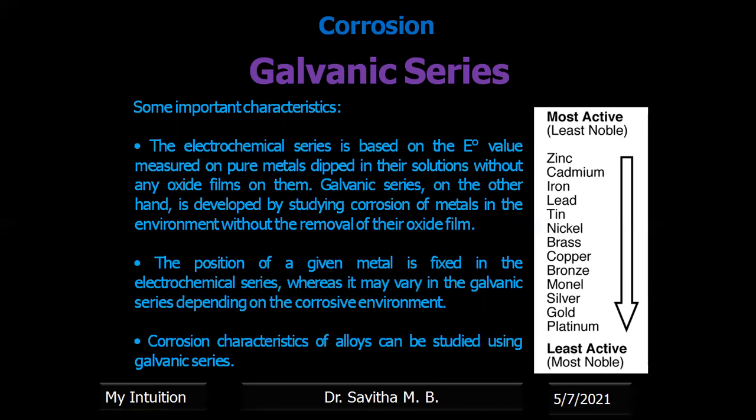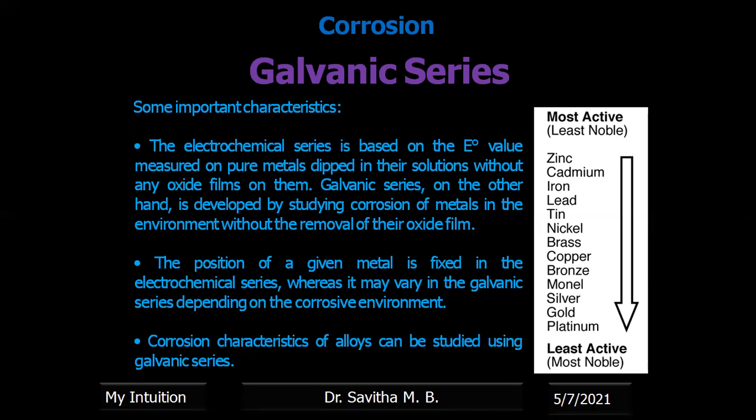Okay, so in the electrochemical series, the metal position is fixed, whereas the galvanic series is framed depending on the environment, and metal corrosion also depends upon the environment, right? For example, iron undergoes corrosion in a moist condition, whereas it will not undergo corrosion in other conditions, right? Therefore, its position in another environment which does not contain moisture is not the same as in one which contains oxygen and moisture.